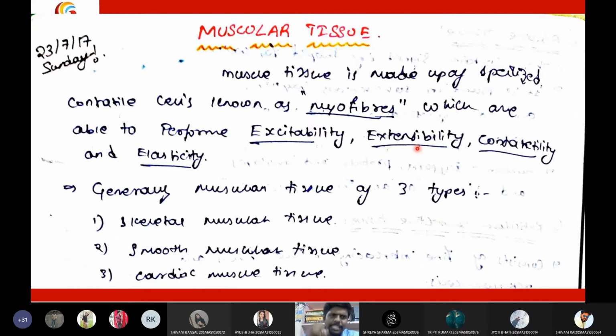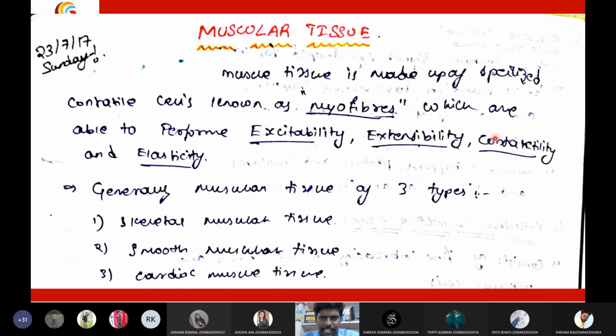And last and final is elasticity. Muscles can also be stretched beyond their capability. If the muscle is only 2 centimeters in length, we can still stretch the muscle to 3 to 3.5 centimeters. Muscles have the property of elasticity. So that is also a property of muscle. So these are the four important properties of muscles. We have excitability, extensibility, contractility, and elasticity.